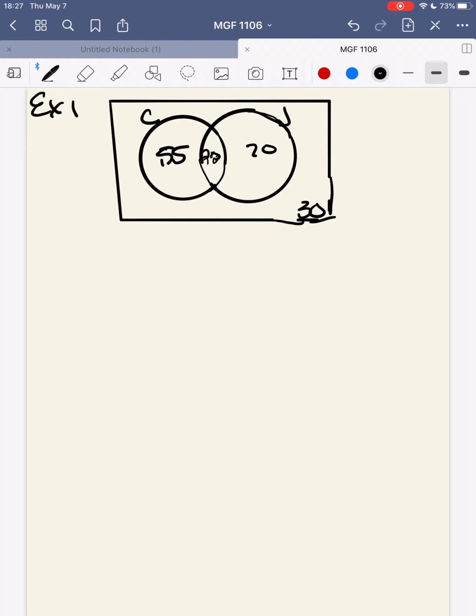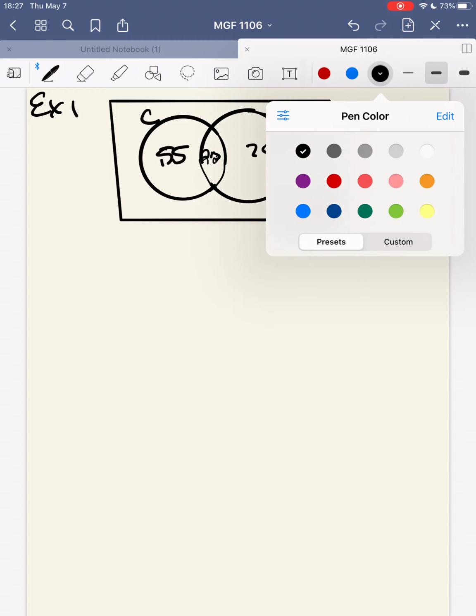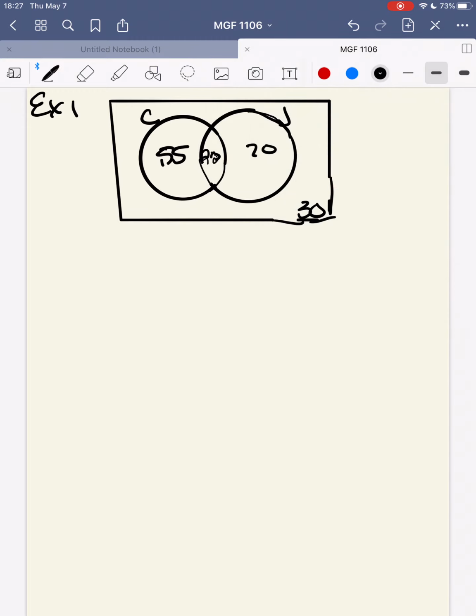We're looking at people who are listening to classical music, jazz, both, or neither. And it looks really kind of messed up because when I wrote it, it did something weird. That's a 20 in the middle. So I just want to make sure that you understand this is a 20. Okay? And we want to look at how many respondents listen to classical music. Well, classical music, remember, is this whole set right here. So 55 plus 20 is equal to 75. So 75 people listen to classical music.